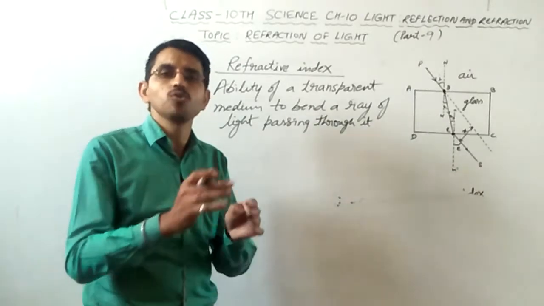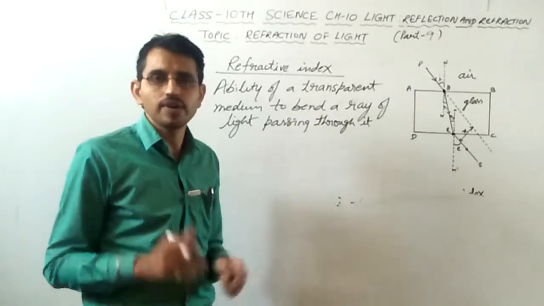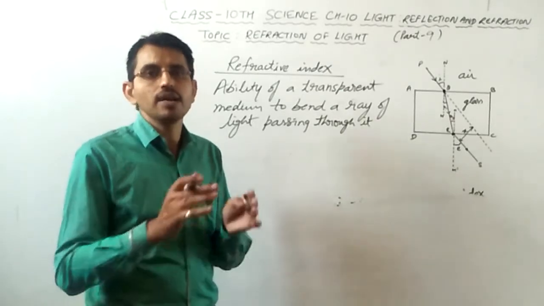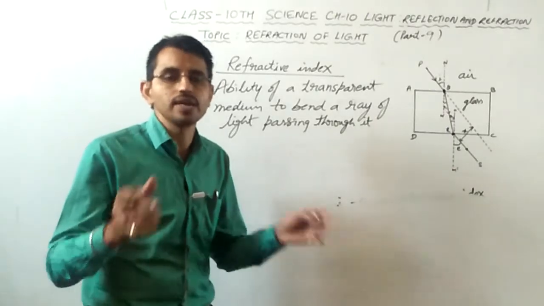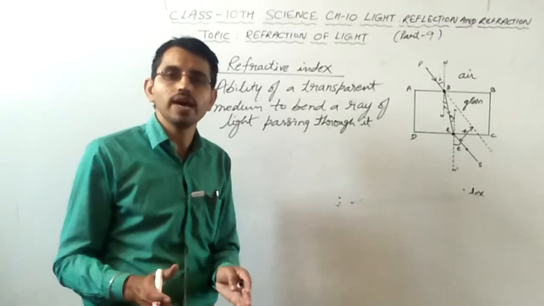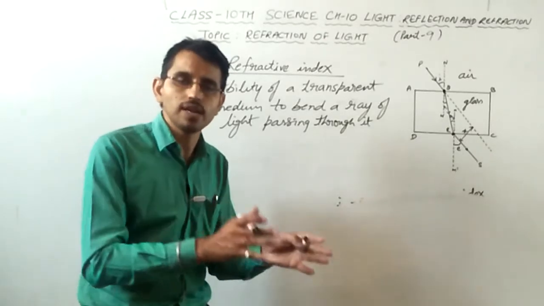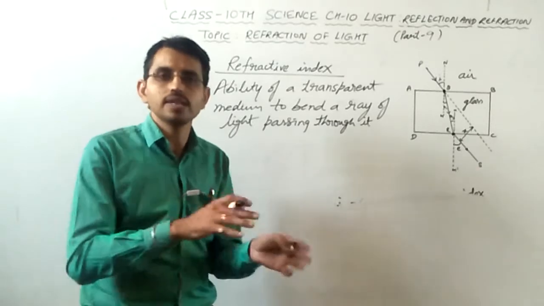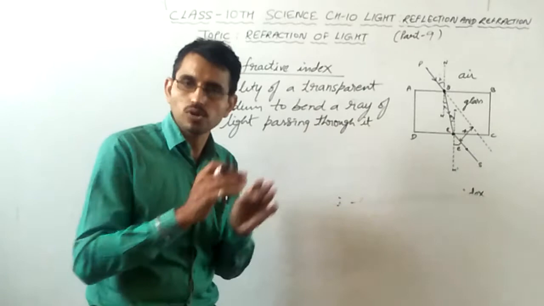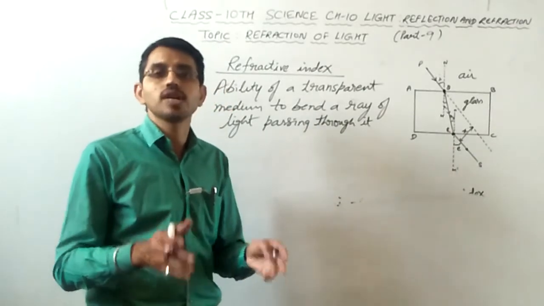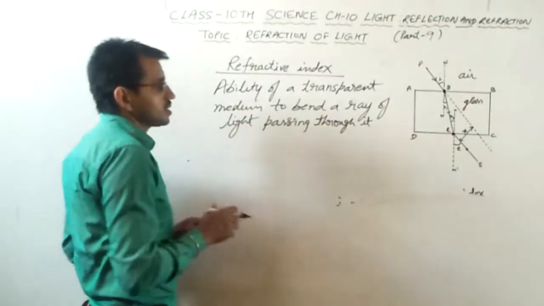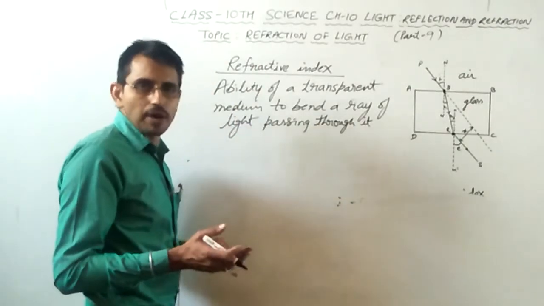Once again, I have correlated three things: refractive index, optical density and speed of light. So what I am saying is that if the medium has high optical density, its refractive index would also be higher and the speed of light passing through that medium would be lesser, would be slower. On the other hand, if the medium has low refractive index, its optical density is also low and hence the light would travel fast through that medium. So refractive index is the ability of the medium to bend the light passing through it.